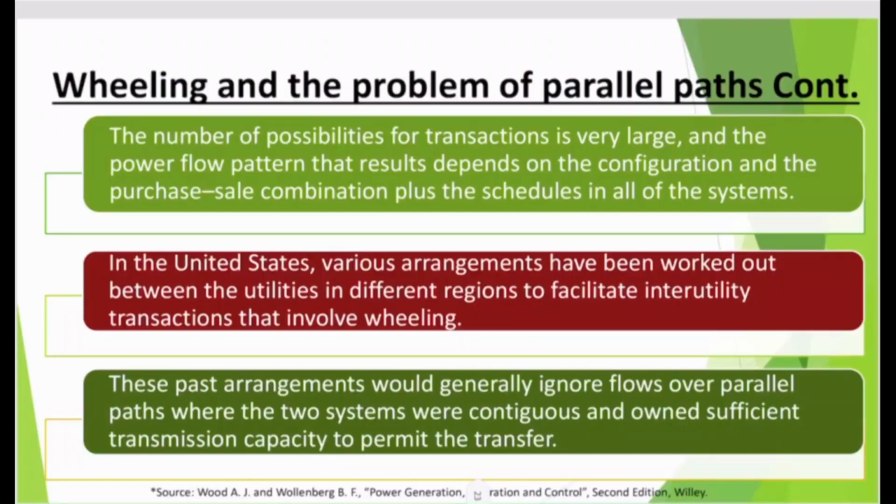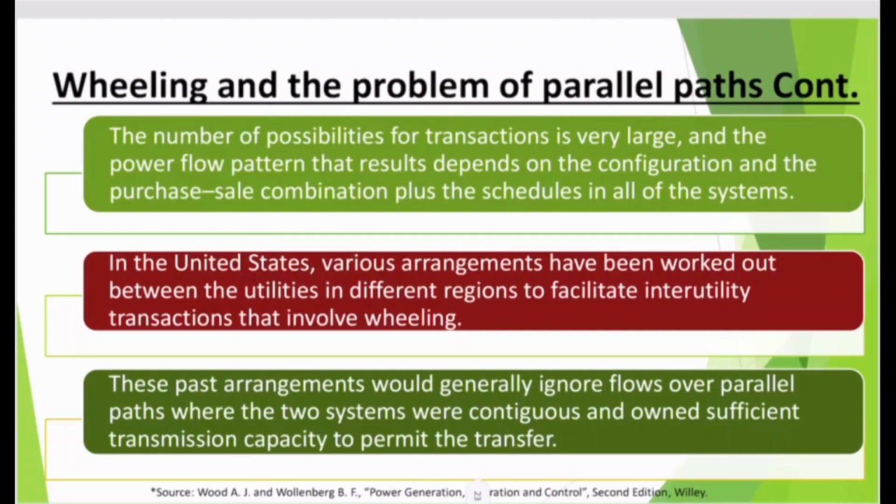And the power flow pattern that results depends on the configuration and the purchase-sale combination plus the schedule in all of the systems. As an example, in the United States, various arrangements have been worked out between the utilities in different regions to facilitate inter-utility transactions that involve billing. These past arrangements would generally ignore flow over parallel paths, where the two systems were contiguous and owned sufficient transmission capacity to permit the transfer.